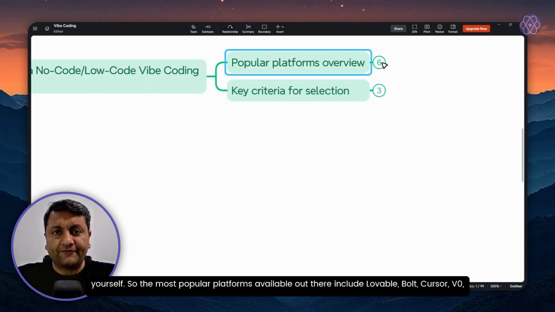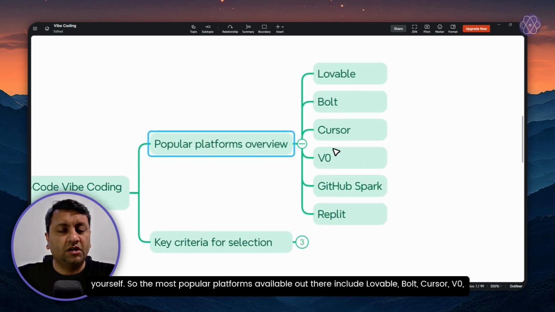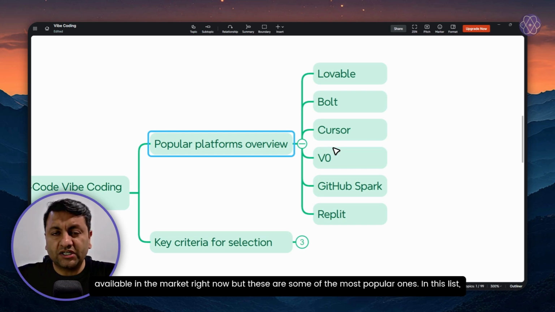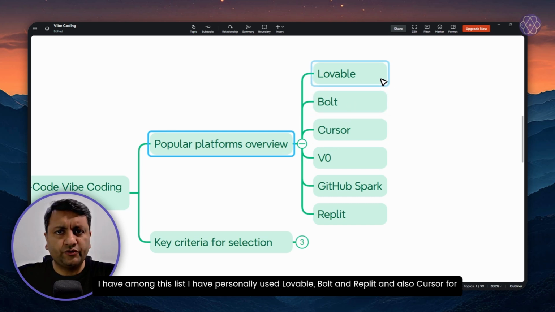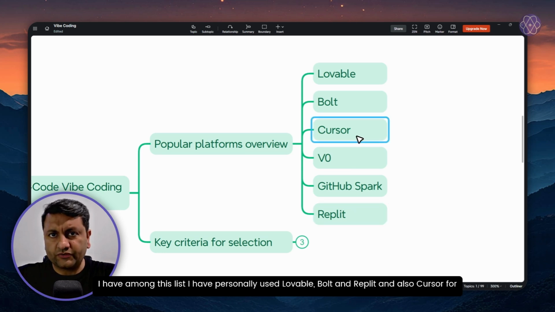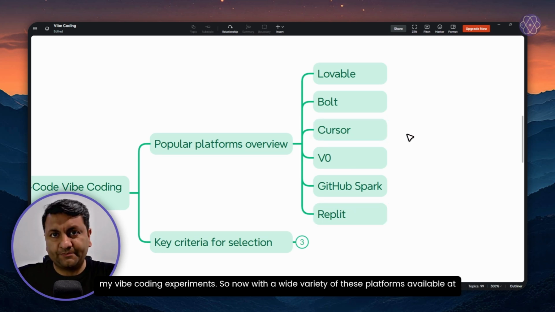The most popular platforms available out there include Lovable, Bolt, Cursor, V0, GitHub Spark, and Replit. Now, this is not the complete list. There are many other such tools available in the market right now, but these are some of the most popular ones. Among this list, I have personally used Lovable, Bolt, and Replit, and also Cursor for my vibe coding experiments.